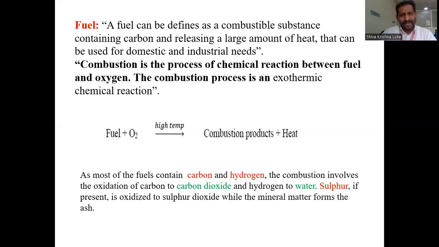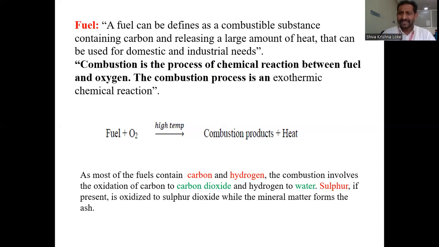So a fuel must consist of carbon and hydrogen as the major elements, because the combustion products coming out from the carbon and hydrogen are carbon dioxide and water vapor. These two are widely used in environmental recycling. Carbon dioxide is used for the photosynthesis of plants, and water is used for domestic and